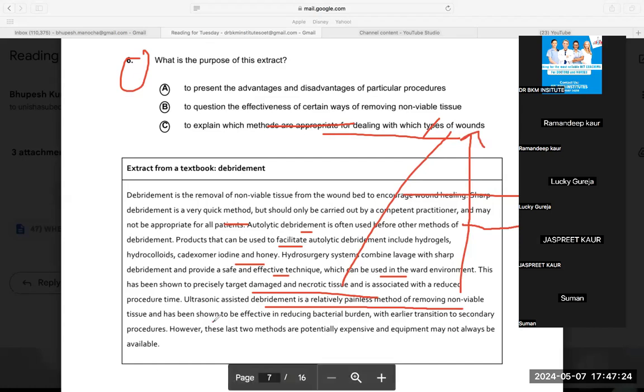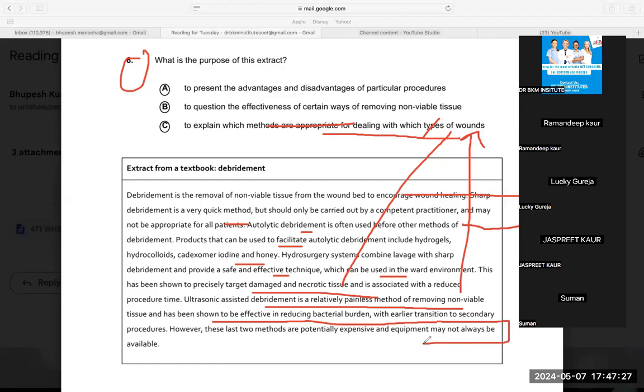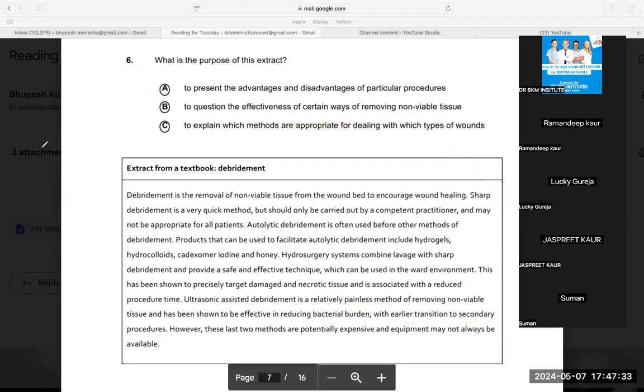But again, I was telling you now, the last line cannot be missed. Last line is very important. If the last line would not have been there, my answer is 100% C. So if anybody of you have done C, take marks. But to be very honest, what I have learned from readings, when they talk about the purpose, the last line is very important. They were talking about the advantage. The last line is talking about disadvantage. So A option is also a very strong option. Otherwise, if they would not have given the last line, then the answer is 100% C.